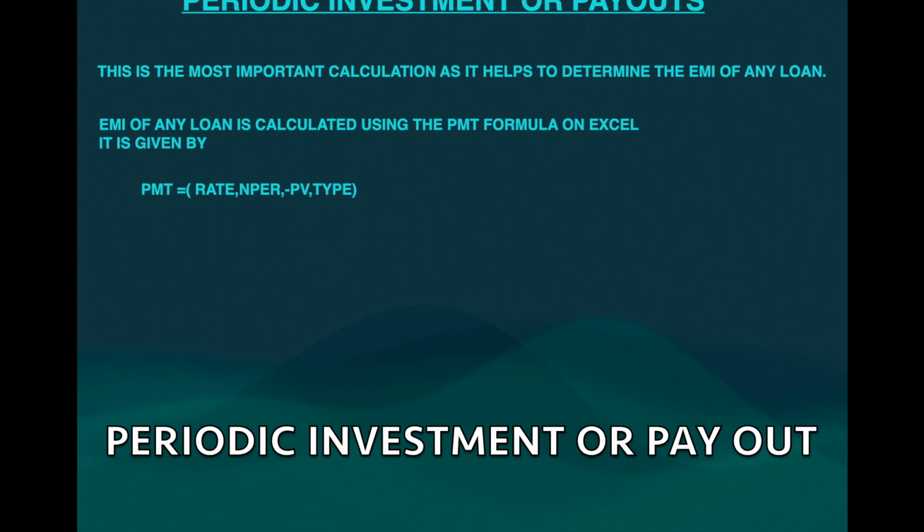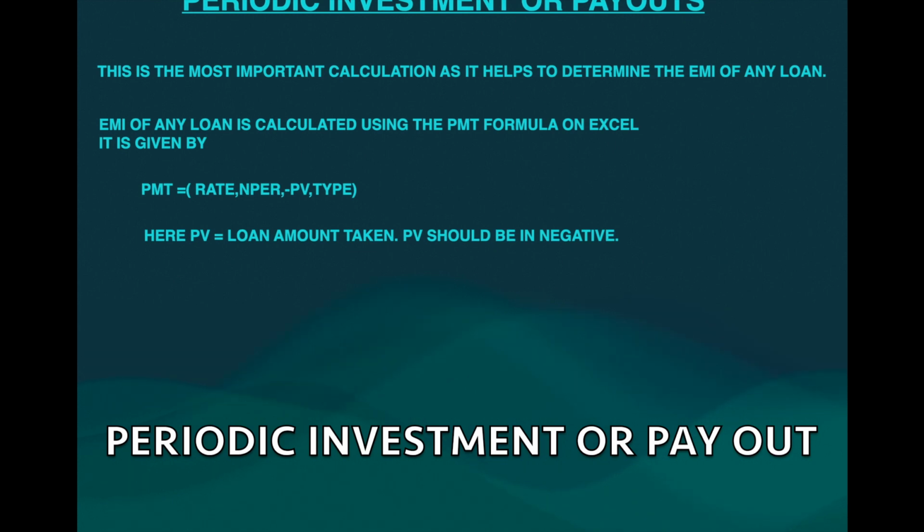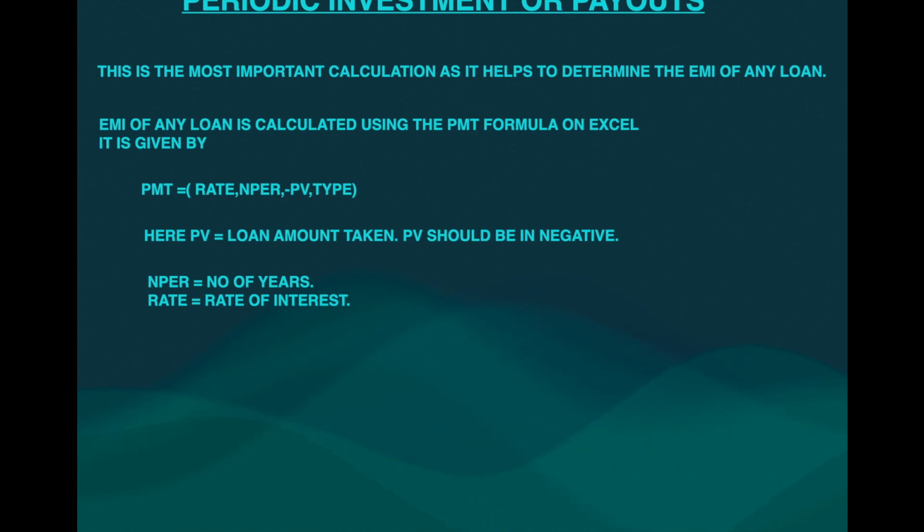PV means present value, right? If you take a loan of 10 lakh today, that becomes the present value. And then type, whether you are going to make the payment at the end of every month, or at the beginning of every month, that is, the day on which the loan is taken, or one month after the loan is taken. That is known as type. Here PV is nothing but your loan amount taken, so PV should always be put in negative in the formula. We will see that. NPER is the number of periods and R is the rate of interest.